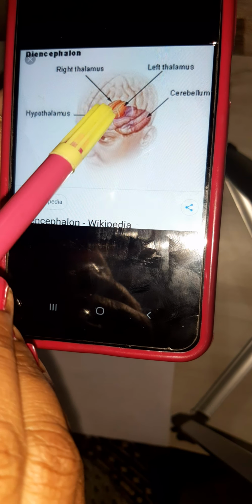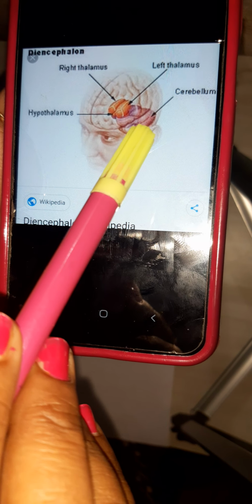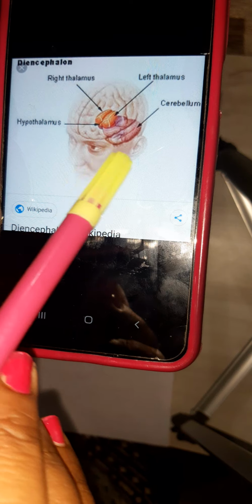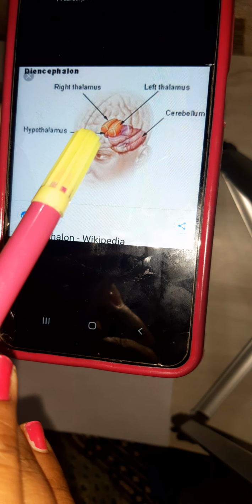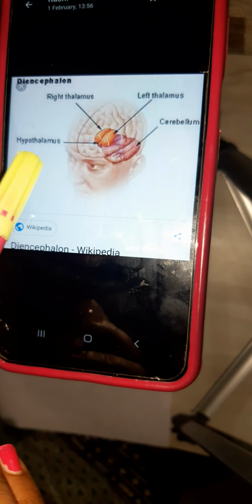See, this is the diencephalon, hypothalamus. This is the right thalamus and this is the left thalamus, and the cerebellum is a part of the hindbrain which helps in supporting. So this is the structure of the diencephalon. It is divided into three parts, that is epithalamus, thalamus and hypothalamus.